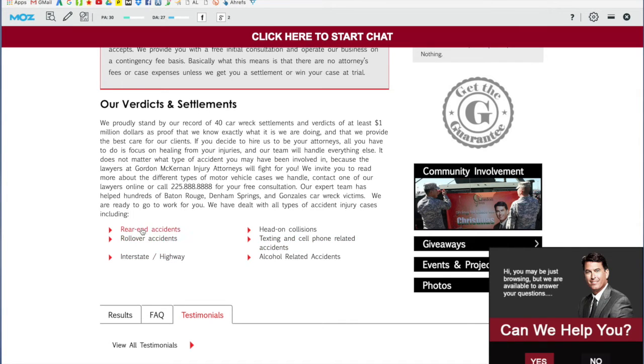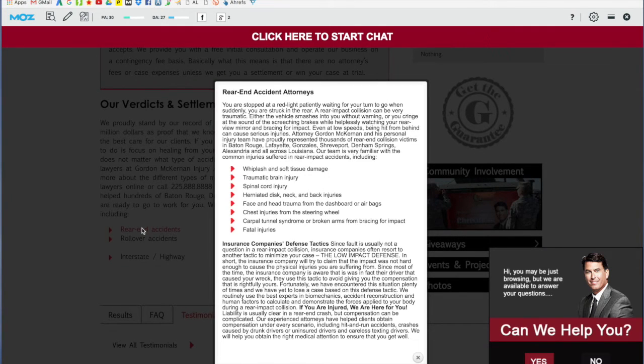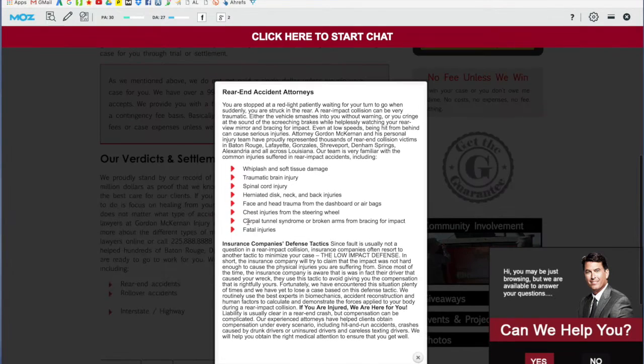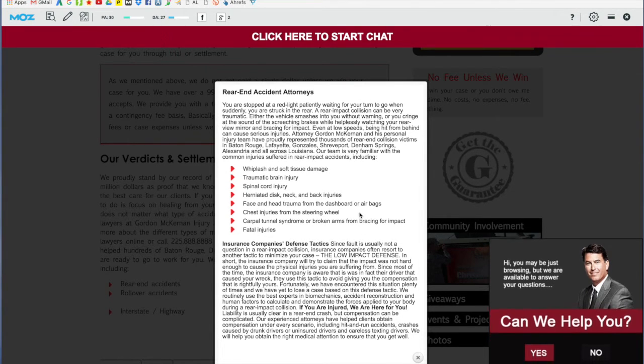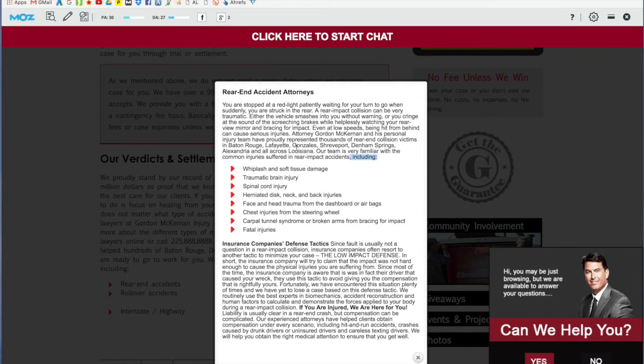This is important to have links to other car accident related pages on your site. So let's just click on this and see if it works. Nope. You know what it's doing? It's opening up, I didn't realize this. I thought I was going to have a good example for you. It's opening up an iframe. Iframes do not get indexed. So Google is not seeing this as relevant information on the site, so it's not helping this site rank.